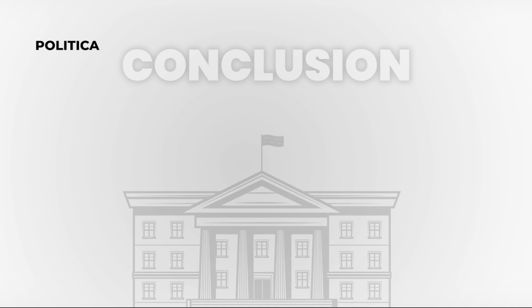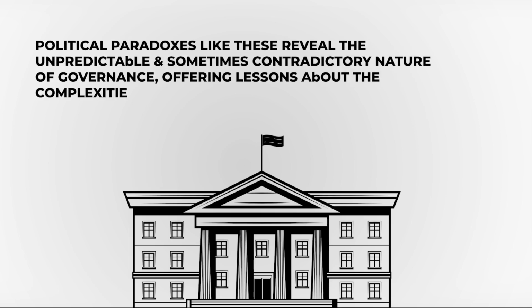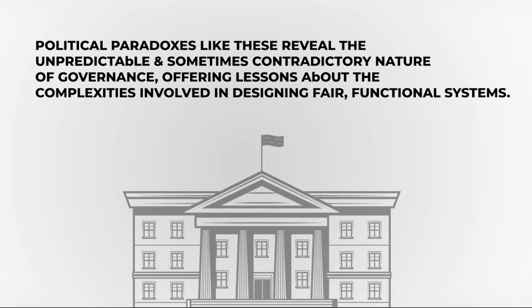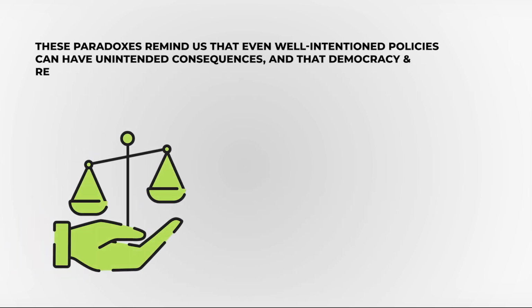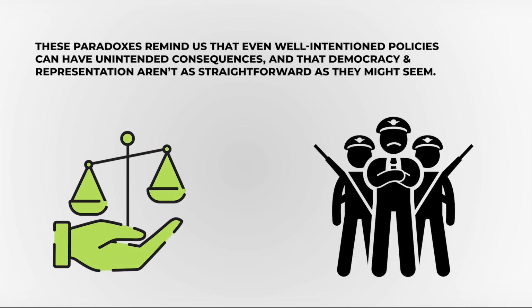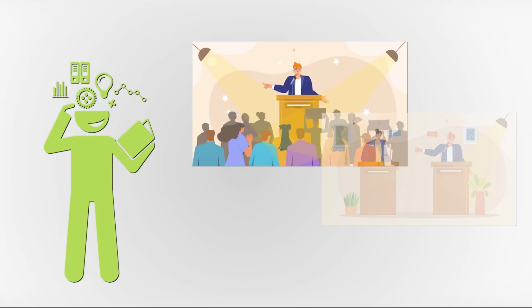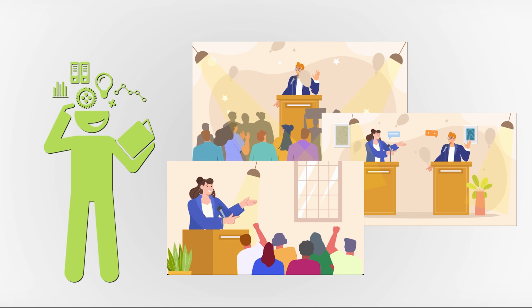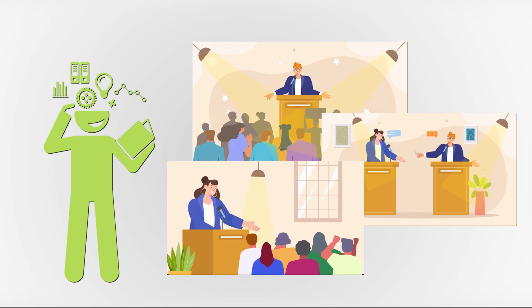Conclusion. Political paradoxes like these reveal the unpredictable and sometimes contradictory nature of governance, offering lessons about the complexities involved in designing fair, functional systems. These paradoxes remind us that even well-intentioned policies can have unintended consequences, and that democracy and representation aren't as straightforward as they might seem. By understanding these paradoxes, we can approach politics with a more critical eye and a broader understanding of the implications of our choices.